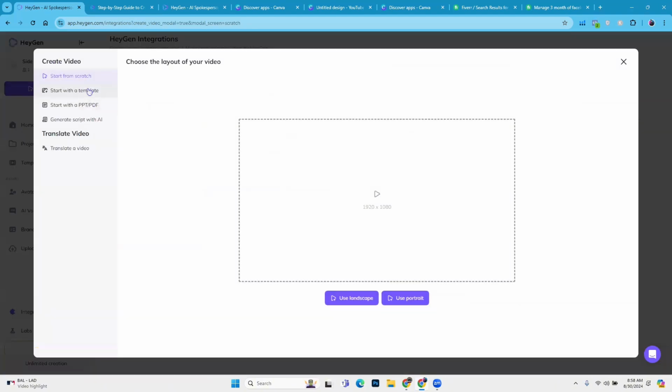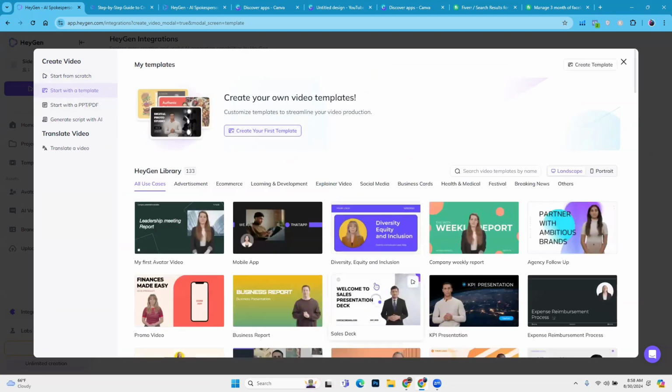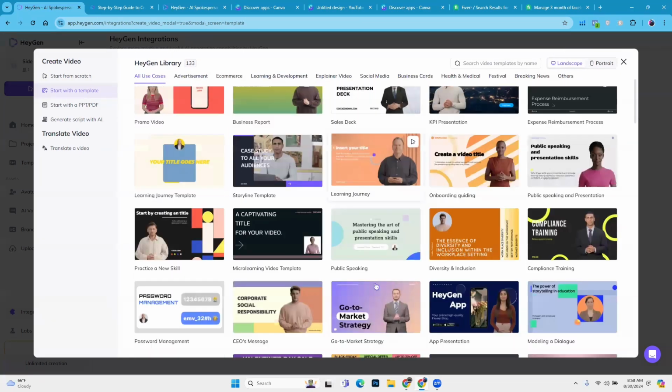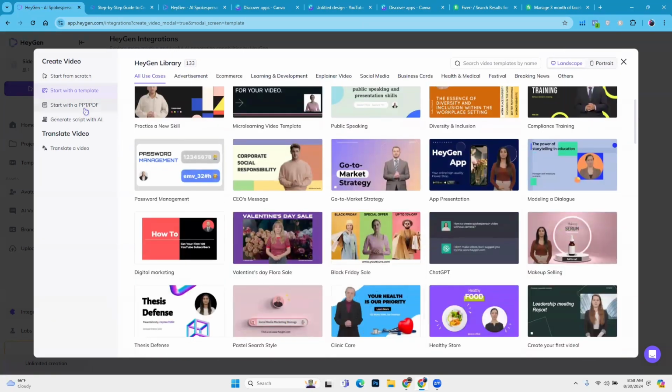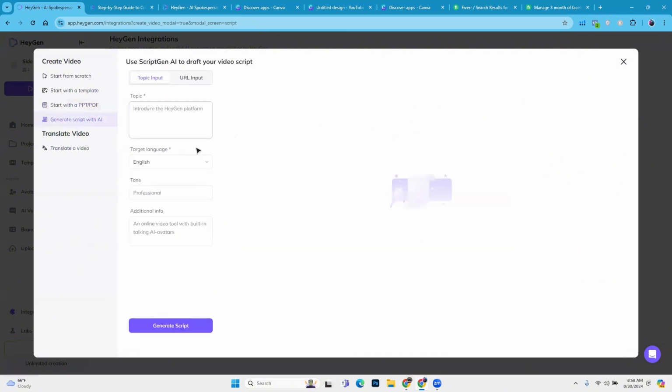Click on create video and you will get a template. You can use a template or create your first video from templates as well. So you can choose these templates if you want. Another option is to start with a PPT or PDF if you have any PDF, or generate a script with AI. So you can generate the script as well.